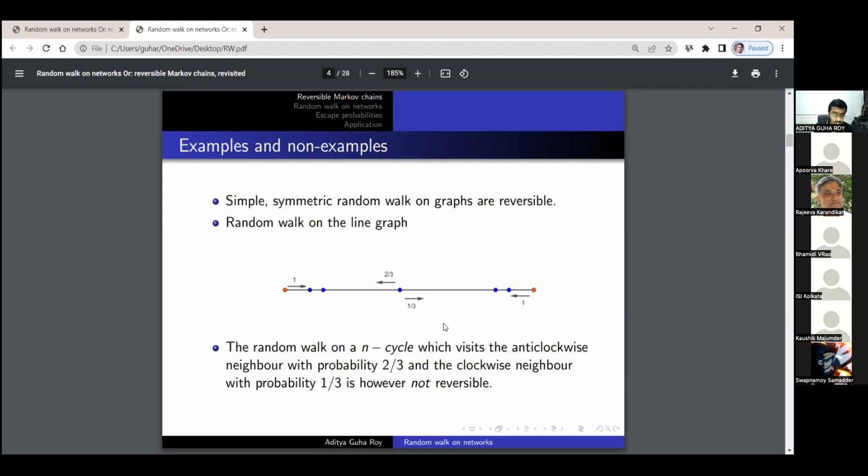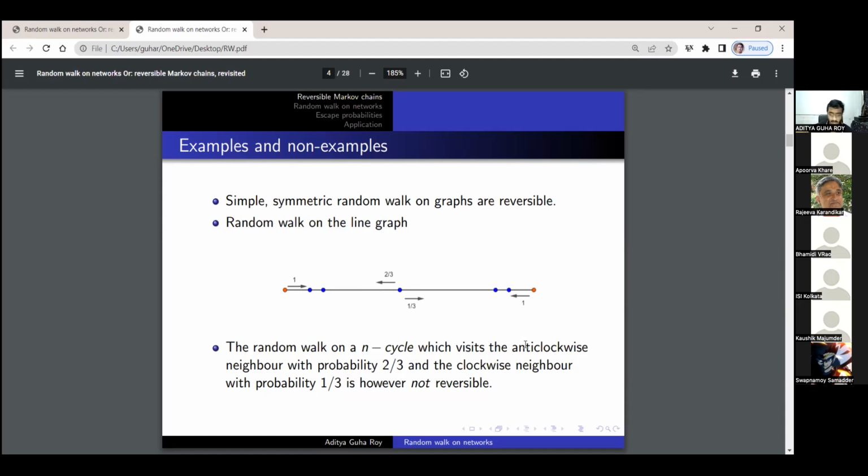Now, this actually had a very nice way of visualizing this result, because we could speak about things like the mass keeps increasing each time we move to the clockwise neighbor. But in the line graph case also, one may think that the same thing happens, that when we move to the left, the mass keeps increasing, doubling, and that's actually right, because except at the endpoints, with twice the probability we move to the left than to the right. Then what's the difference between this example and the n cycle example, which causes this difference of behavior, which makes them totally different?